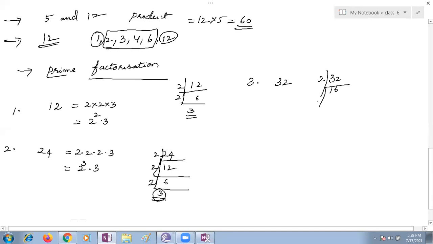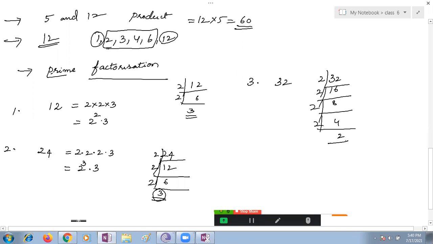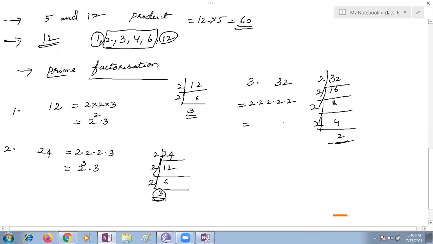Yes, next. Ma'am, next one is 2 into 8. Next one is 2 into 4. Ma'am, next one is 2 into 2. Can I stop here? 32 is equal to 2 into 2 into 2 into 2 into 2. So how am I supposed to express this in exponential form or power notation?